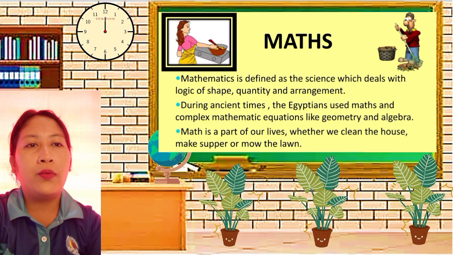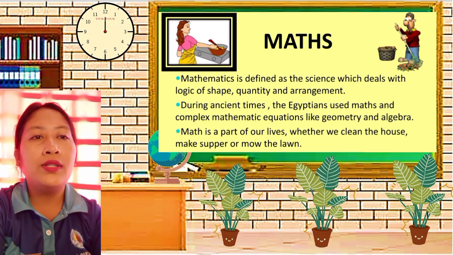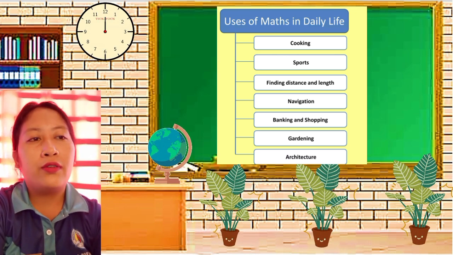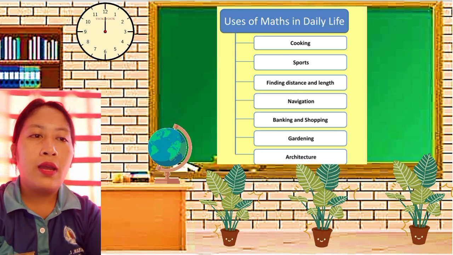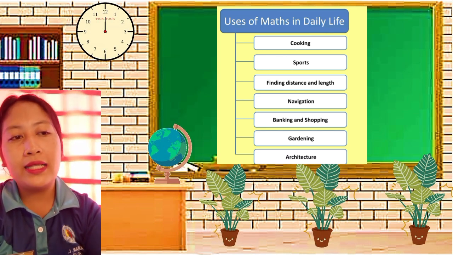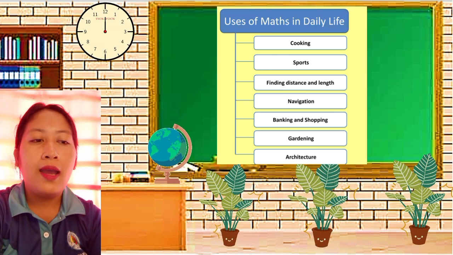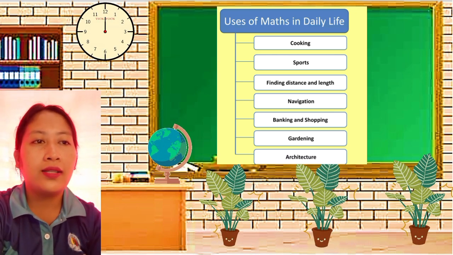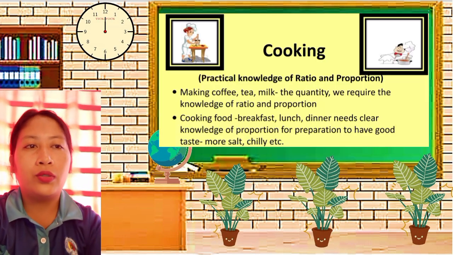So here are the following uses of math in our daily life: in cooking, in sports, finding distance and length, in navigation, banking and shopping, gardening, and architecture. So here are the examples of the uses of math in our daily life. First, we have cooking.